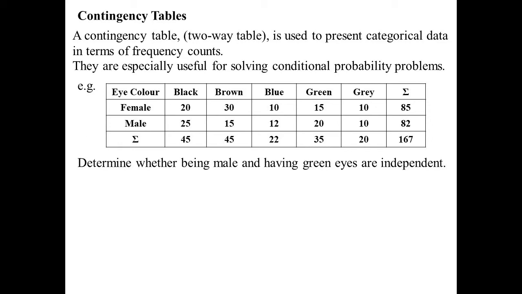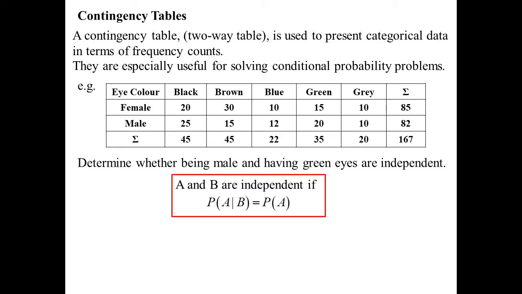A reminder how we can tell independence using conditional probability. Well, one of the ways we can do it is we say the probability of A, given that B happens, is the same as probability of A. Because if they're the same, it basically means that B had no effect on the answer. So probability of male, well, reading off our table, there are 82 out of 167, so about 0.491.